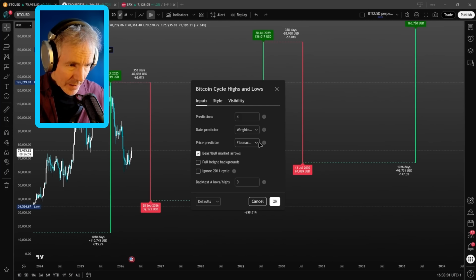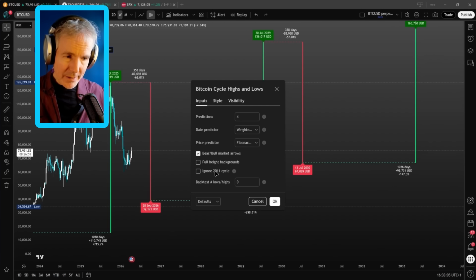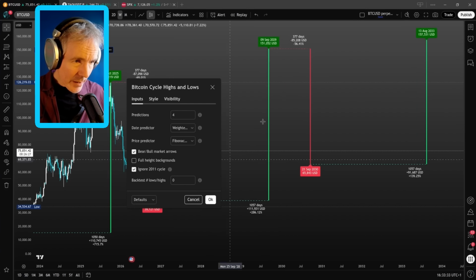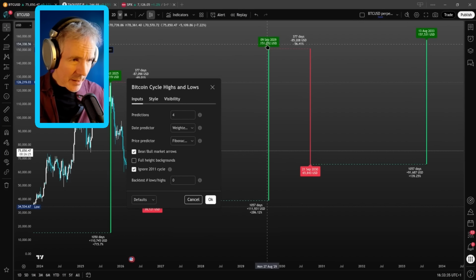Because the first cycle, the 2011 cycle, was a bit kind of crazy. Bitcoin hadn't quite established its economics, its cryptonomics just yet. So we can actually just kind of chuck out the 2011 cycle altogether. So now, ignoring that first one, we get 151 instead.